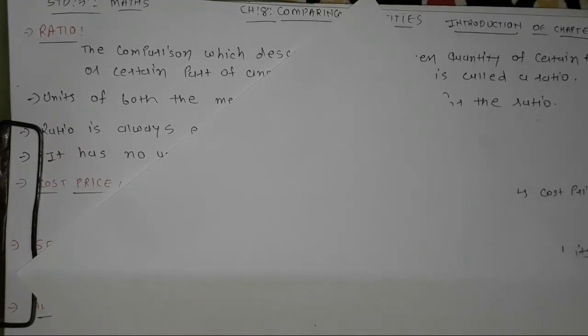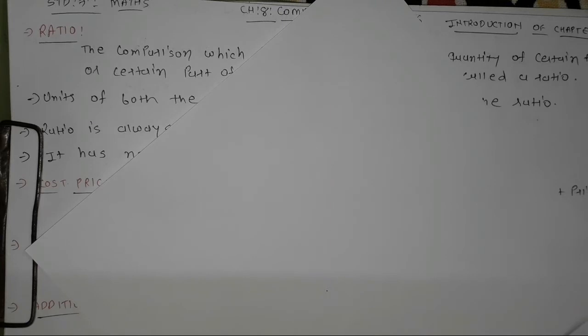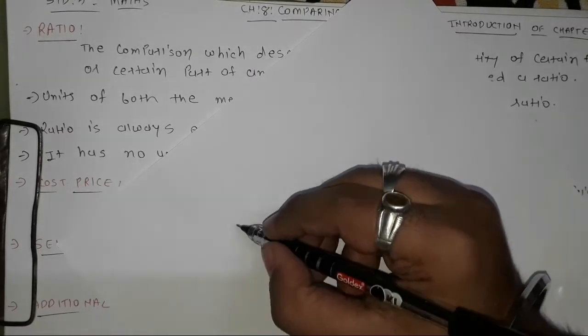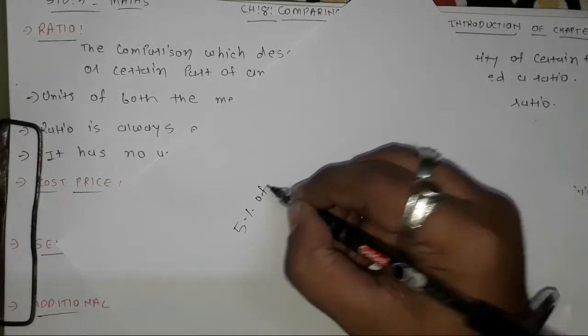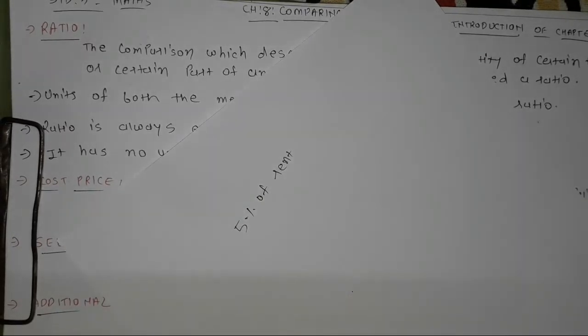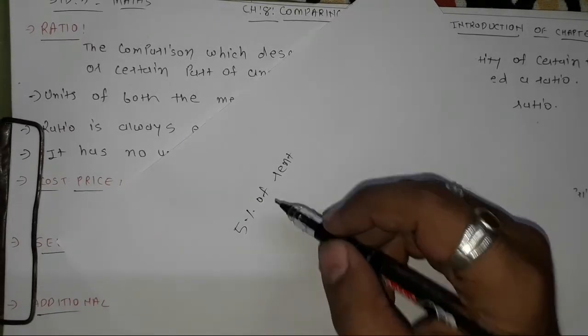Now the question arises, sir, when will we use this percentage in this chapter? For that, there are many examples. For example, the question may be like: Pratham pays 5% of rent of his house from his monthly income.